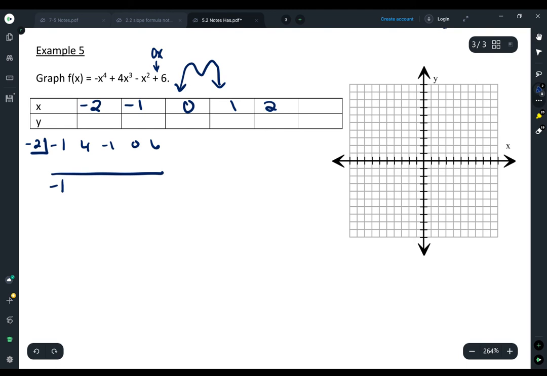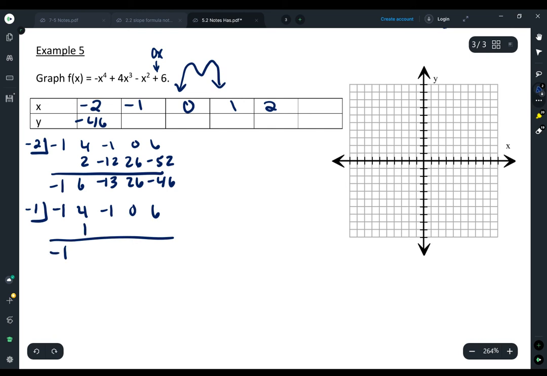So I'm going to go ahead and do my synthetic really fast. In class, we actually ran out of time and did not do this. We were just running out of time. -46, that's not a very good graphable thing. Let's try the next one. And I get a 0. All right. And then the next one is when I plug in a 0. So same thing again, when I put zeros in for all those x's, I'm left with that constant term, a 6. So now I'm going to plug in a 1.